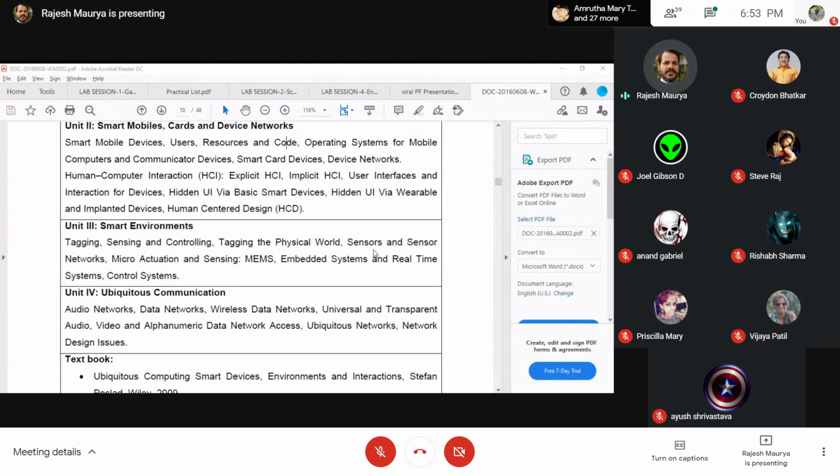Specifically, we had enough focus on the wireless network, that is the GSM, GPRS, and DECT. What do you mean by GSM, GPRS, and DECT? The full form is going to be there. The technology you are using as far as GSM is concerned is based on TDMA and FDMA, that is time division multiple access and frequency division multiple access. GPRS is also similar, but it is packet oriented data transmission, and the internet comes into the picture at this place. What is DECT technology? That is the digital European cordless telephony, and that's how wireless telecom networks will be discussed, and some of the important components of each of the same.